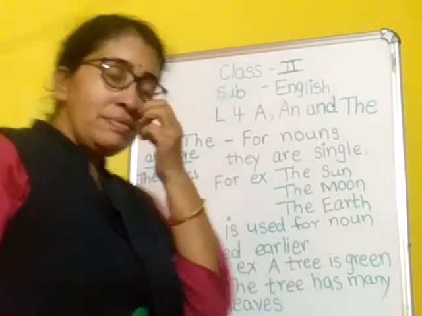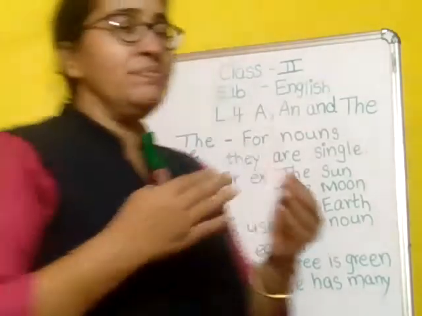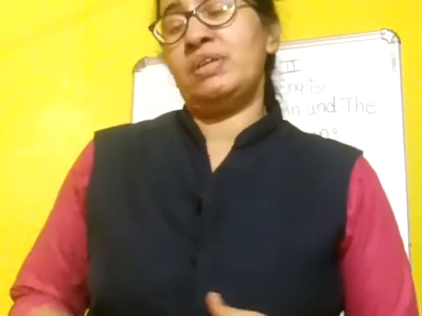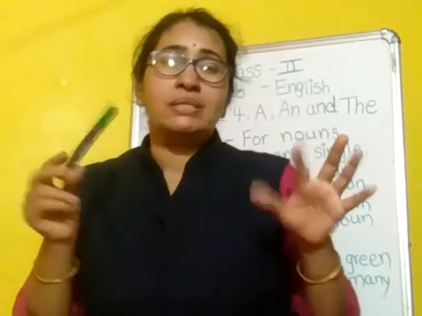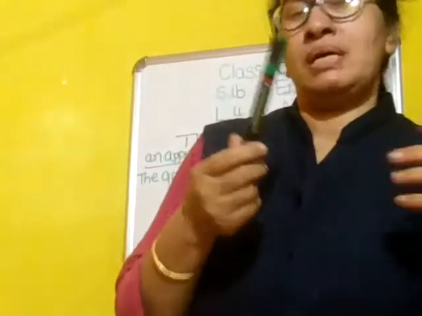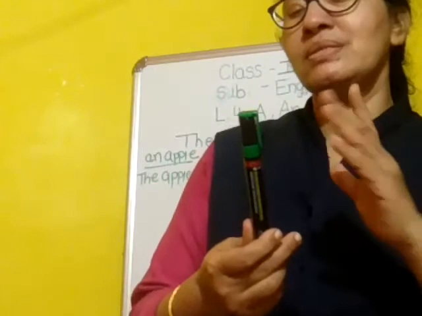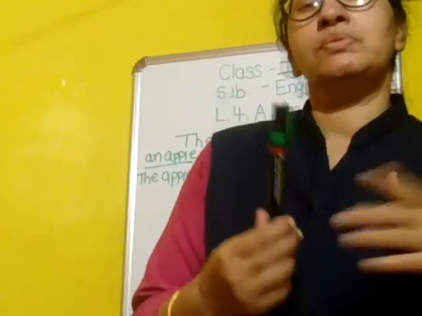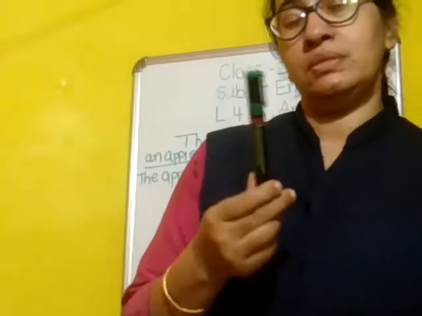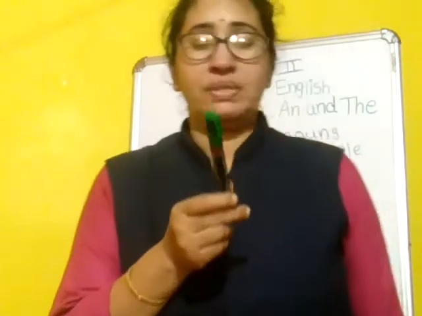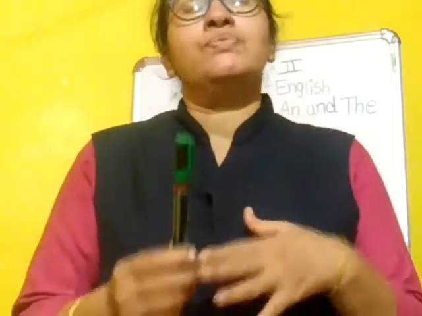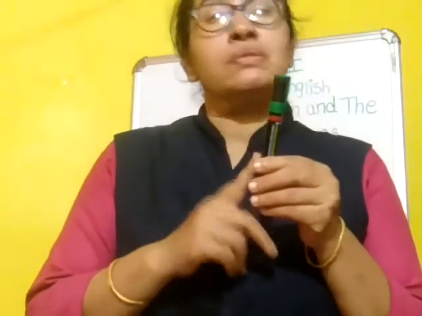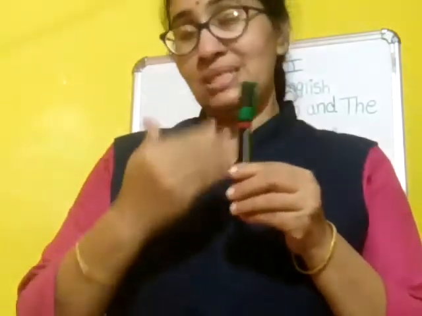Next, when we use the: if we are talking about any object, for example, this pen, what can I say? This is my pen. First of all, this is a green pen. So I begin with this is my pen, and this is a green pen. The first time I used a for this pen because it is singular.